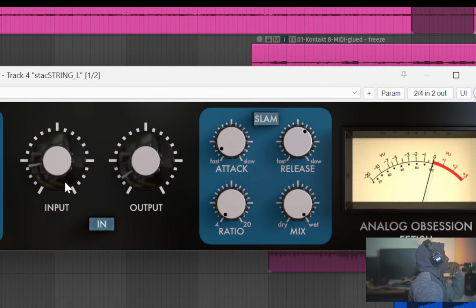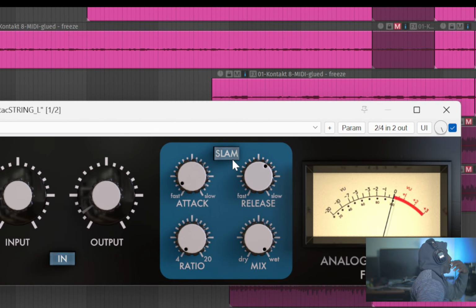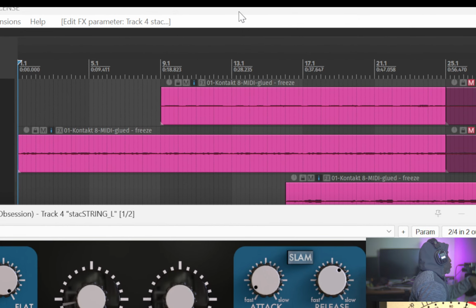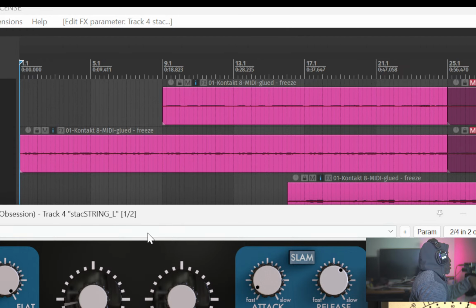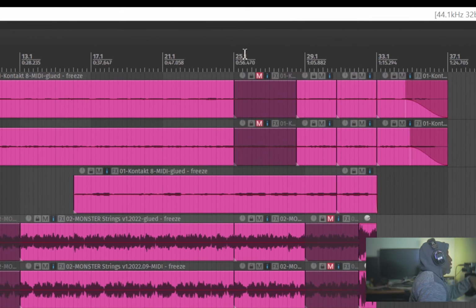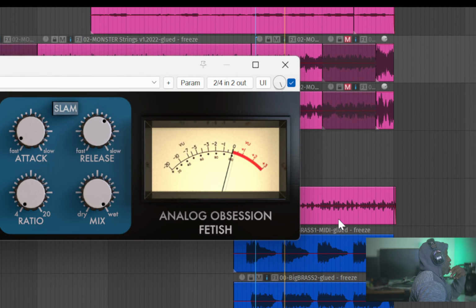and mix. So the slam button is the all in button, which if you know what an 1176 compressor is, you'll understand what that means. Look it up. But that's basically your all in button. This interface is resizable. We get gain reduction. What sound is this? Piano. This is on the staccato strings that comes in right here. So you see it reacting there